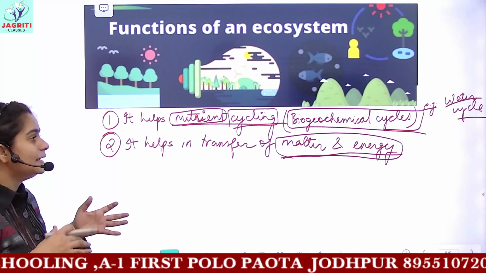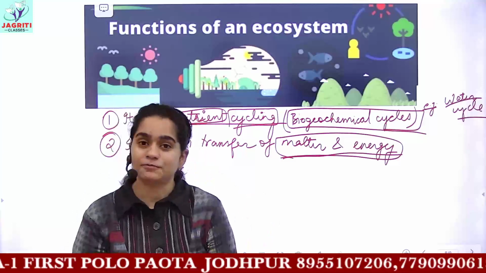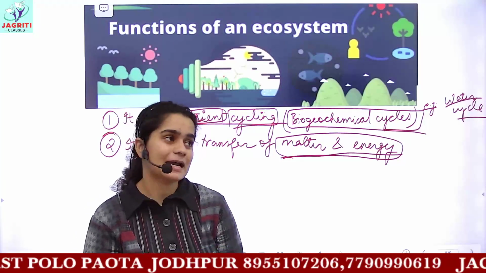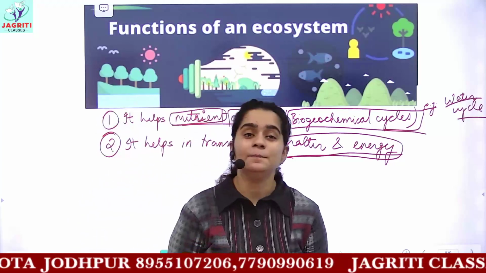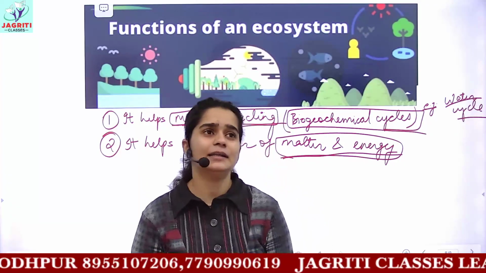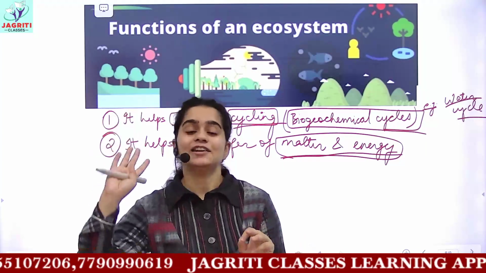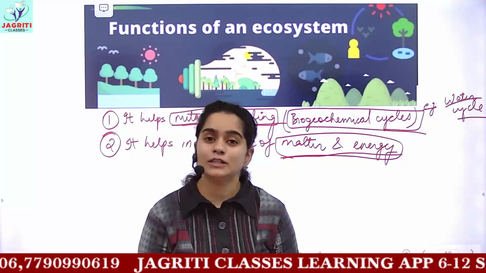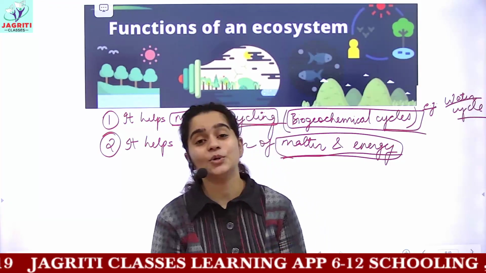So this completes part 1 of this chapter, that is, functions of ecosystem. In the next, we'll be starting with food chain, food web. I will tell you what you mean by the term trophic level. Then we'll be discussing the 10% energy transfer law. And after all these topics, we'll be moving on to ozone depletion, how it is caused.